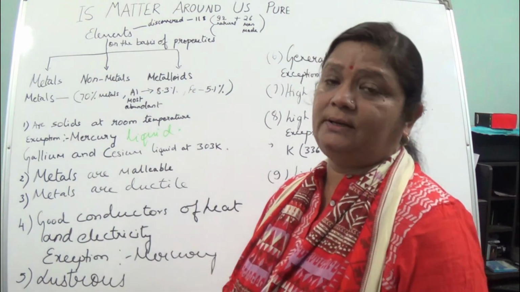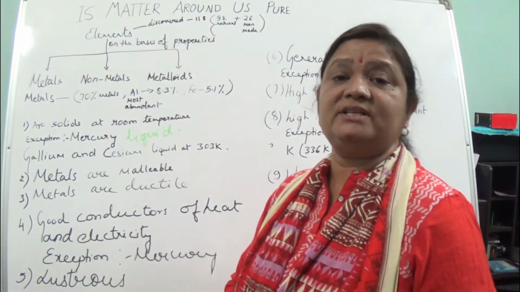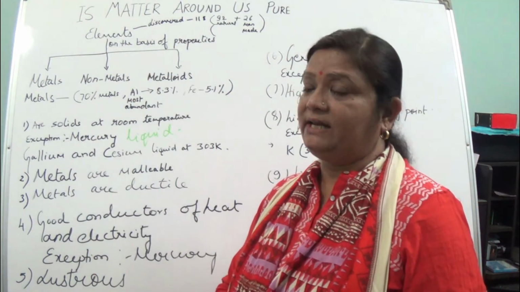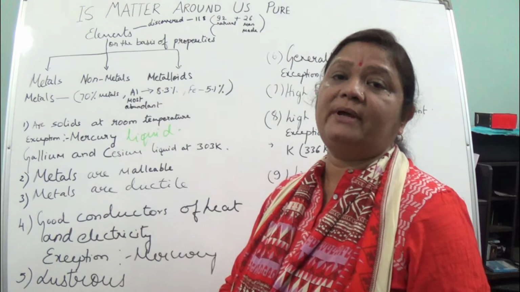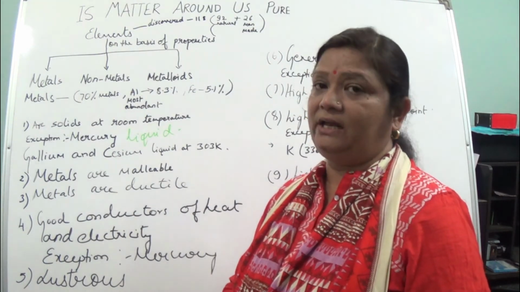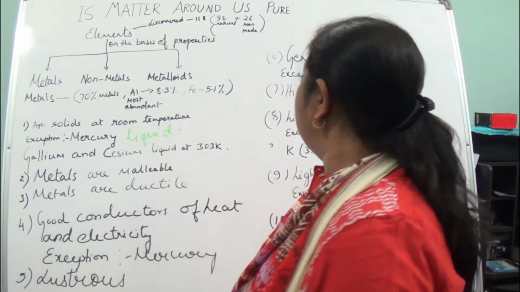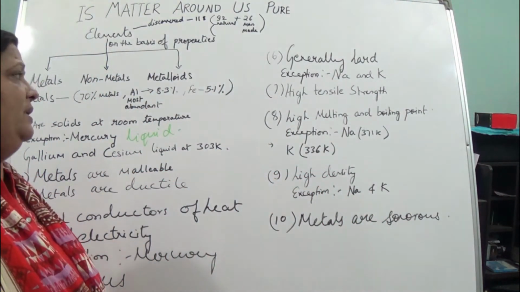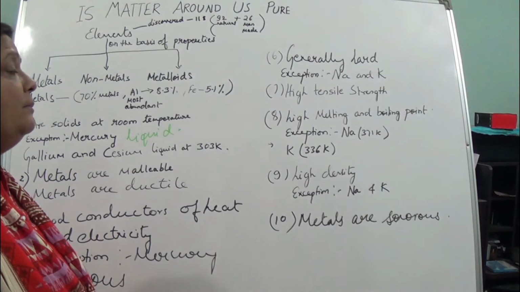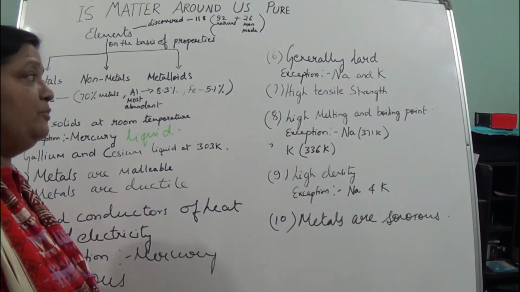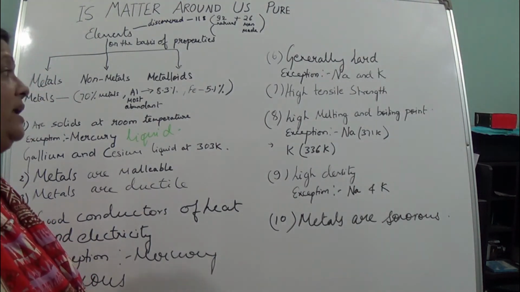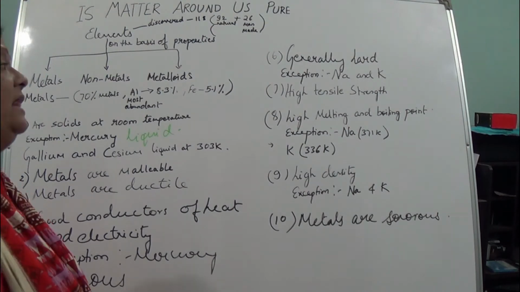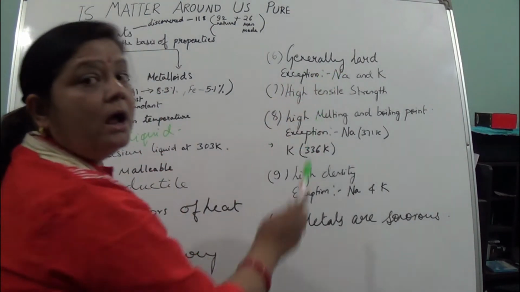Now lustrous. Metals are lustrous in nature. What do you mean by lustrous? Lustrous means shiny in nature. So whenever you see a metal, you will see that they are shiny in nature. Okay. Now next is they are generally hard. They are in the form of solid mainly, so they are hard in nature. But here exception comes of sodium and potassium. They are not hard in nature. They are soft and they can be cut with the help of a knife.